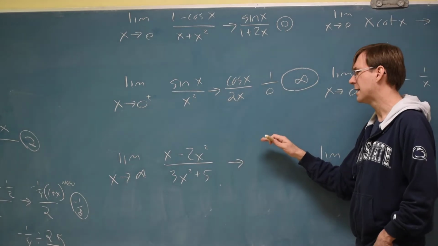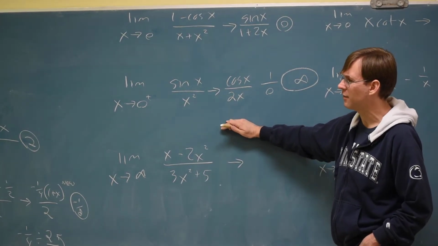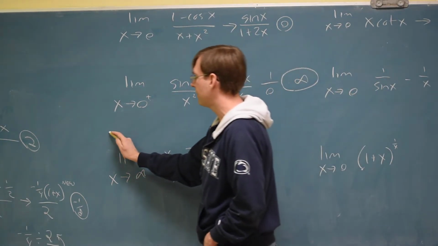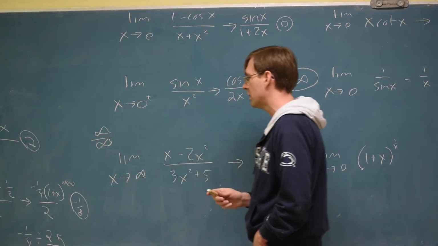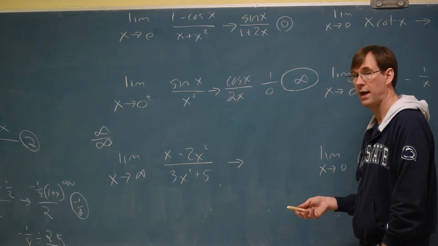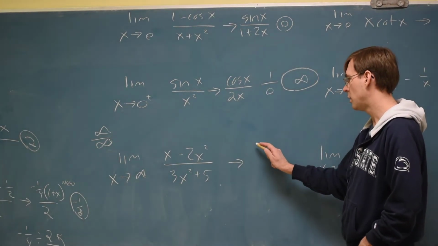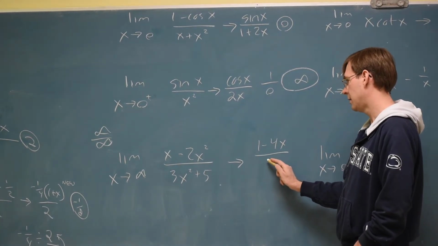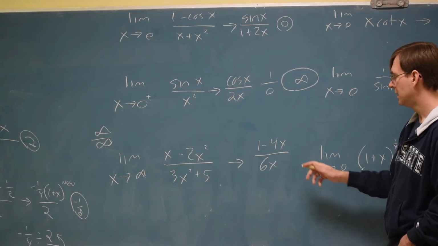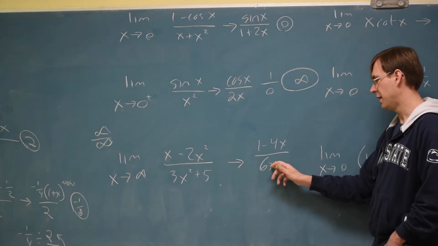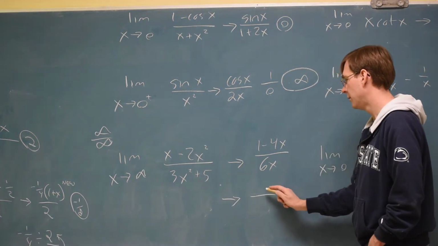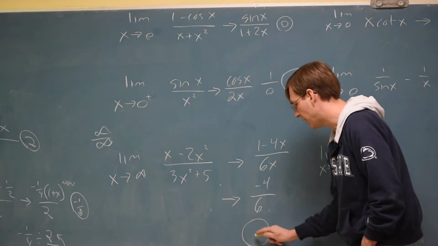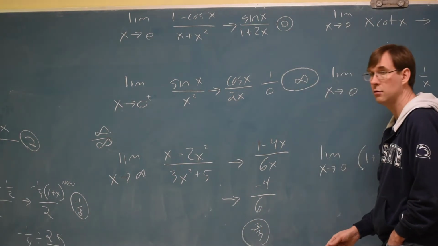Then on your notes, there's a break that says, history has discovered over time, 0 over 0 problems, this is good for. Infinity divided by infinity problems cause the same controversy, and this rule can solve them in the same way. So we can do the derivative here to get 1 minus 4x. Derivative on the bottom is 6x. This would still be infinity on top of infinity. So you'd go again. We'd get a negative 4 from doing the derivative on top of 6. And that fraction could reduce to negative 2/3.